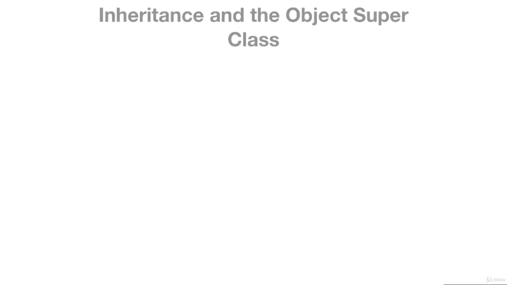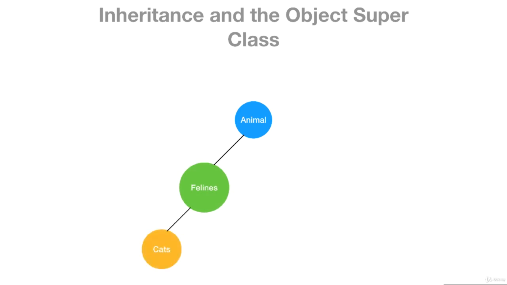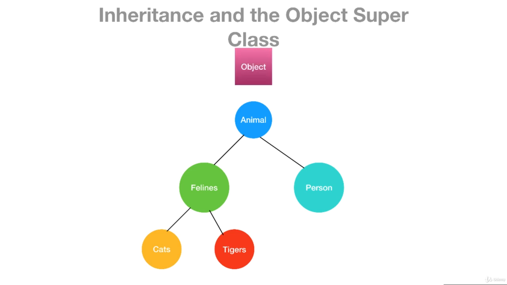Now, inheritance and the object superclass. This is what I want you to understand: when you talk about a library in any object-oriented programming paradigm, there's always a parent class, just like animal is the parent of all other classes at the bottom, which everybody inherits from. We have the same thing in Dart. If you look at an animal, like we looked at before, it has felines and all of the ramifications, right? Person, and so forth. But we also have this object class, which doesn't inherit from anybody else.